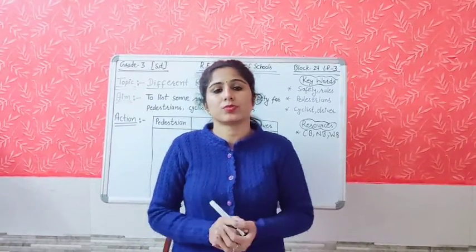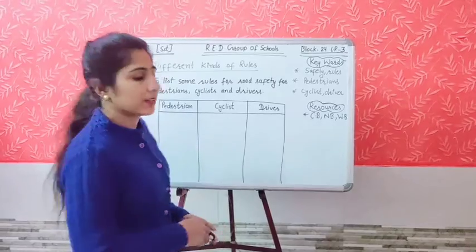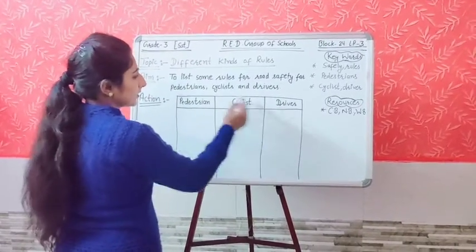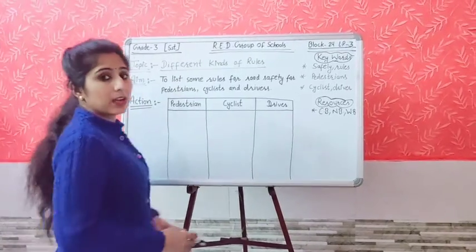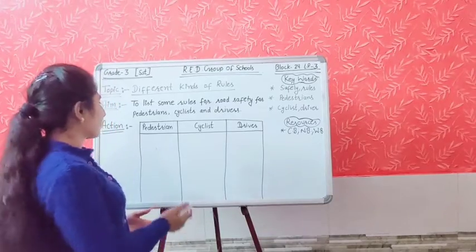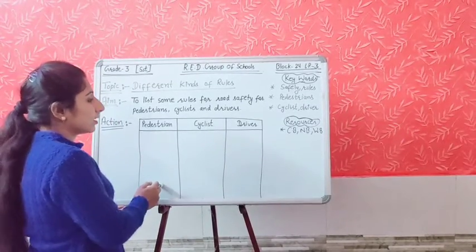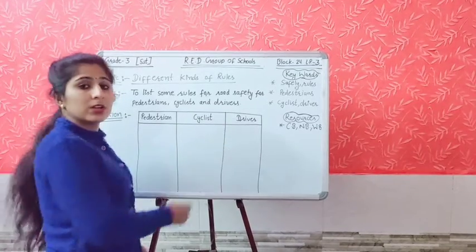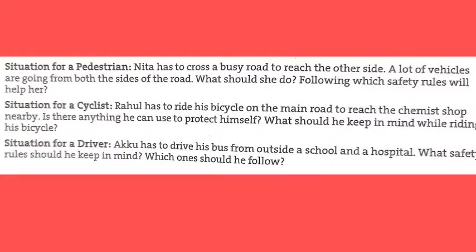You will read this situation and you will draw a table like this in your notebook: pedestrian, cyclist and driver. You will write like this and divide into 3 parts. And after reading these situations, you will write the rules which are applicable for the pedestrian, you will write here, and which are applicable for cyclist, you will write here, and according to the driver. Yes, students, now look at the screen. The situation is on your screen.